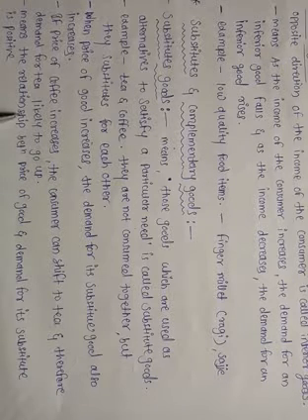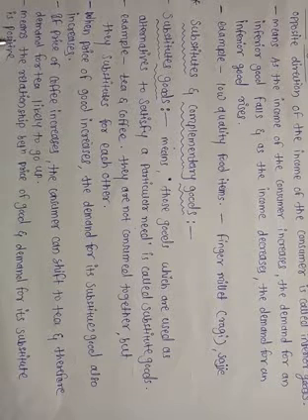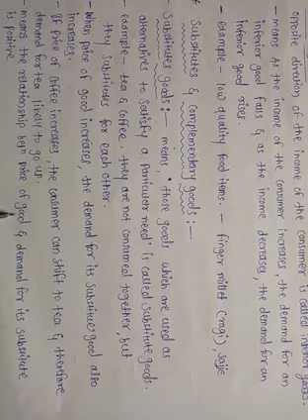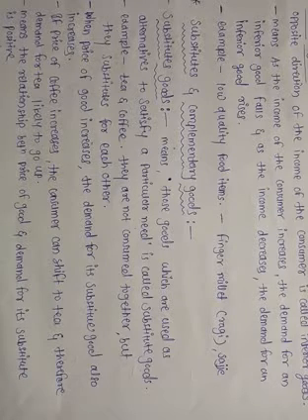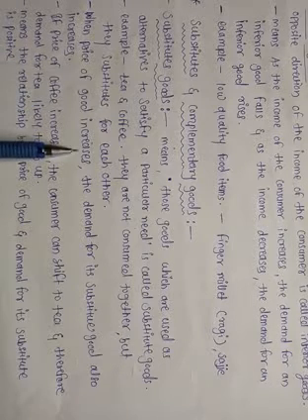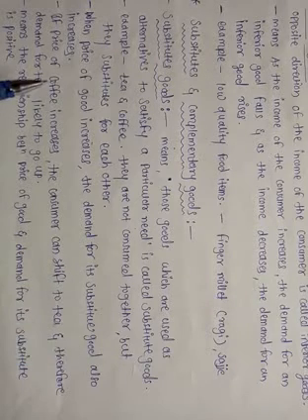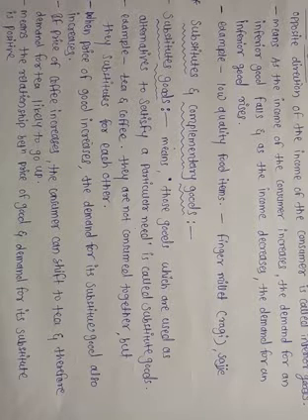Means the relationship between the price of a good and demand for its substitute good is positive. Why? Because if the price of a good increases, the demand for its substitute good also increases. So there is a positive relationship between substitute goods.